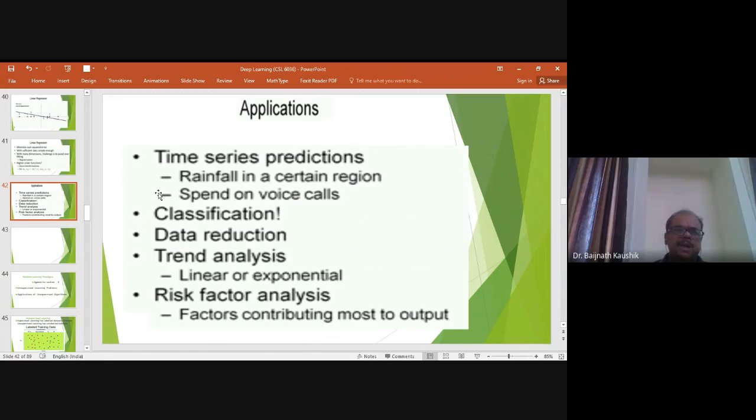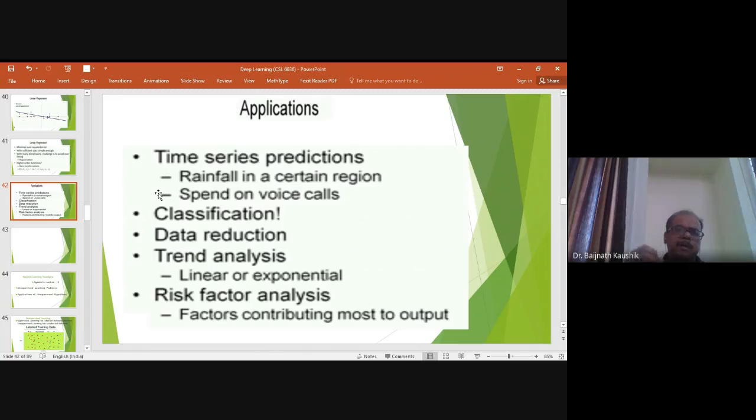So I am interested in knowing what are the factors that contribute most to that risk, that is, the network is getting disturbed due to some external factors. So I am interested in knowing what are the external factors that contribute most to the output.